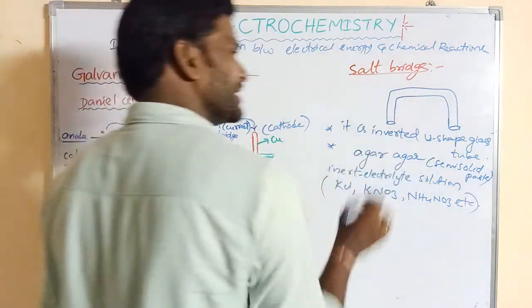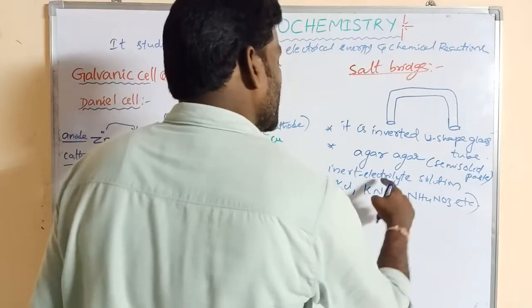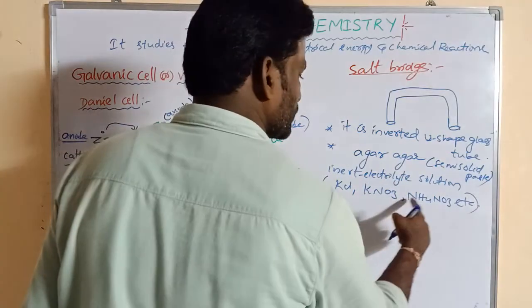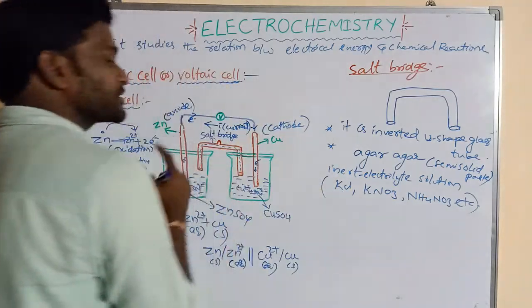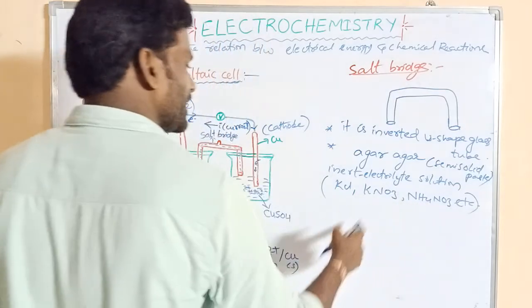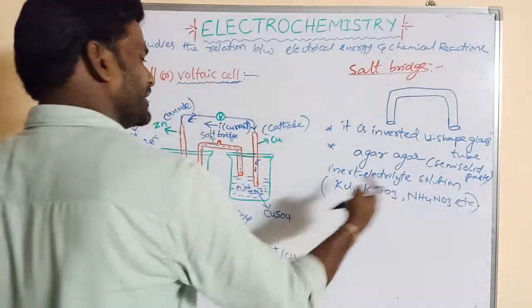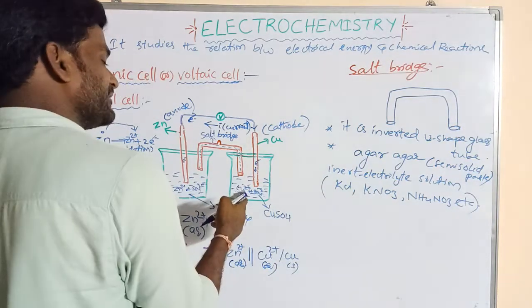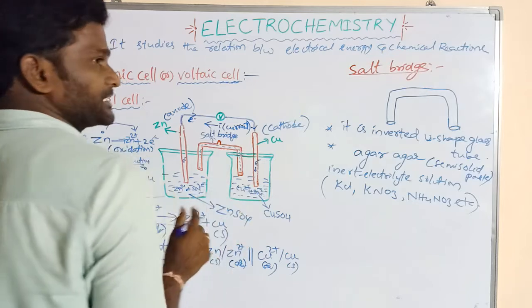Here inert electrolyte solution means the electrolyte solutions like KCl, KNO3 and NH4NO3 do not react with the electrolyte solutions of the cells. These salt ions cannot interact with the electrolyte solutions of the cells.